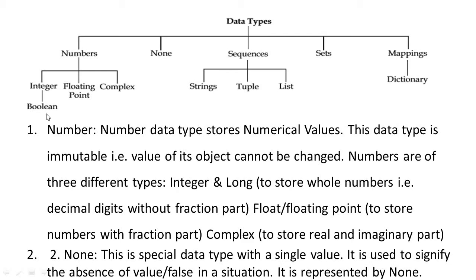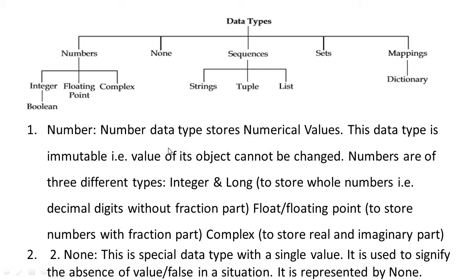Under integer we have boolean. Another data type is none. The third category is sequence. Under sequence we will see strings, tuple, list. The fourth one is sets. Fifth one is mappings. Under mapping we have dictionary.